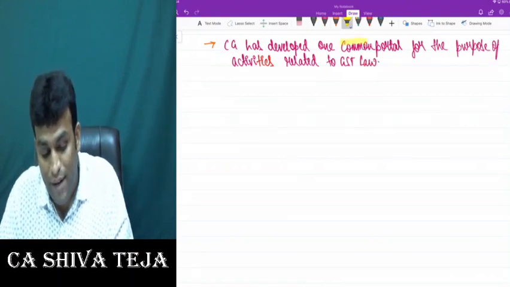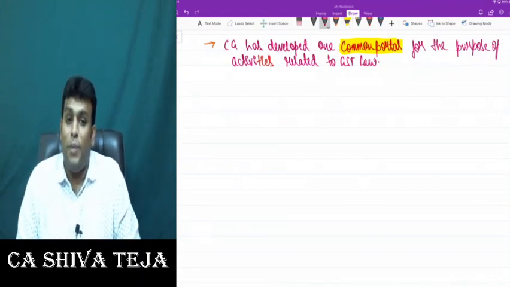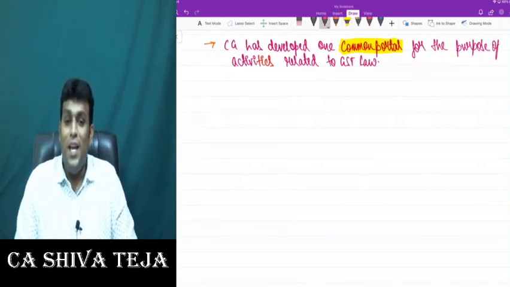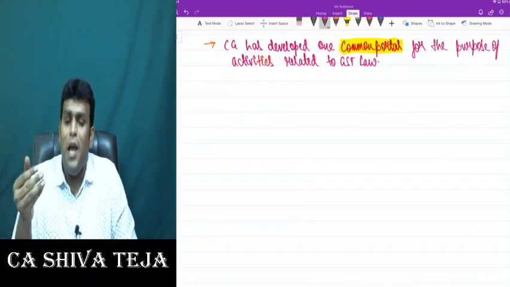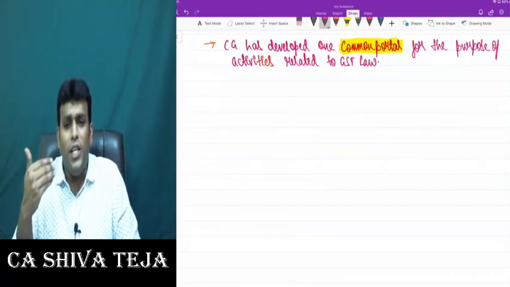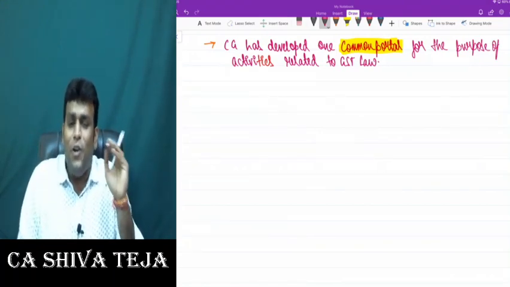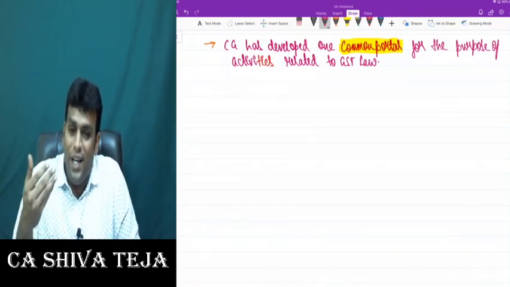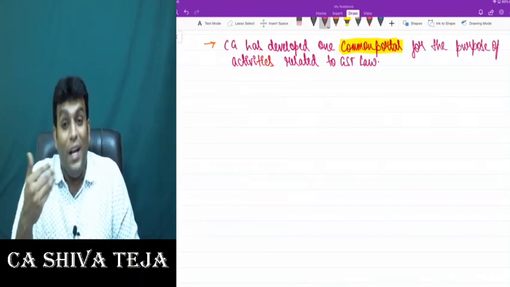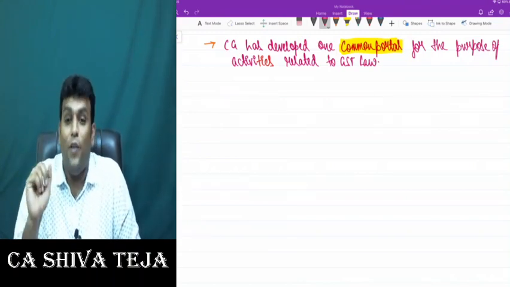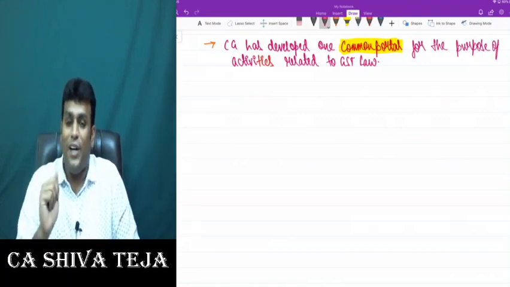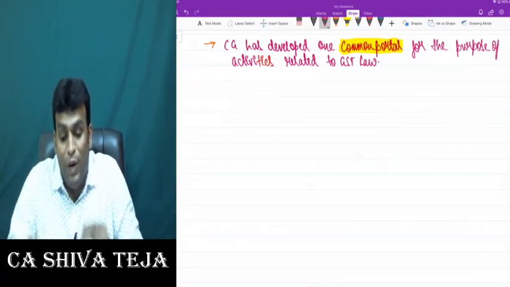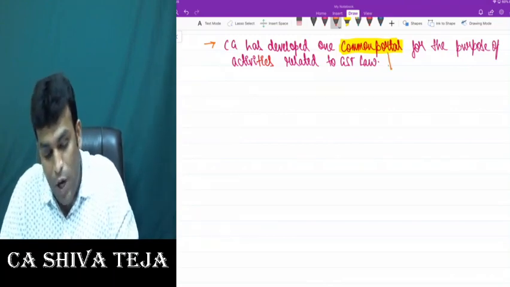The central government has developed one common portal for the purpose of activities relating to GST law. Why do we call it a common portal? Because for any activity related to GST law, maybe registration, filing of returns, claiming of refunds, or any other purpose, they developed one common portal, a one-stop solution.